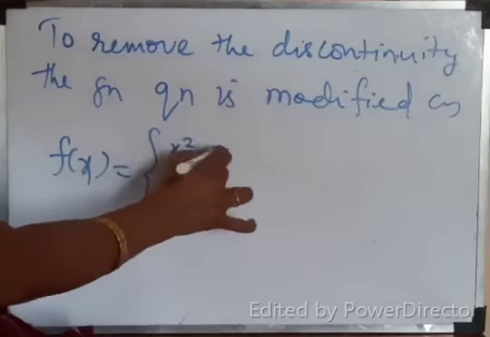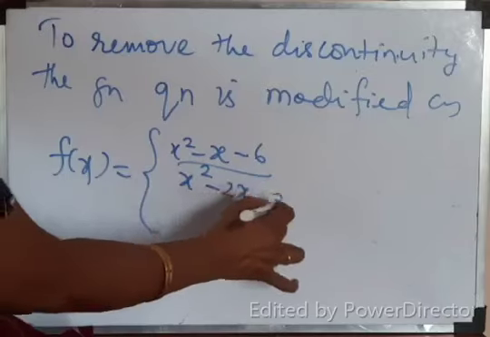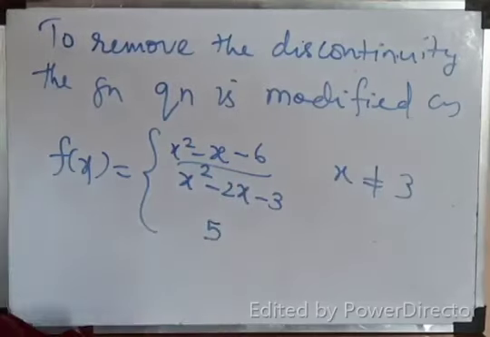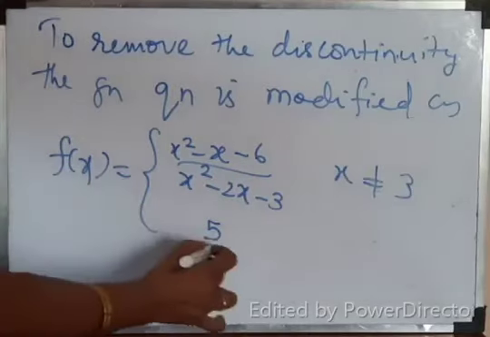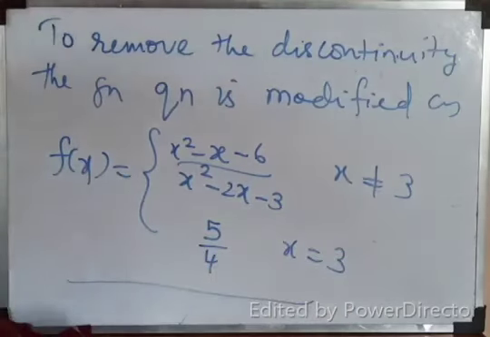f of x equals (x square minus x minus 6) by (x square minus 2x minus 3) when x is not equal to 3. And then here you have to write 5 by 4 when x is equal to 3. Then it is continuous. Correct, we know. But what is actually given in the question, f of 3 is 5 by 3, so it is not continuous. If you write 5 by 4, then the function is continuous.